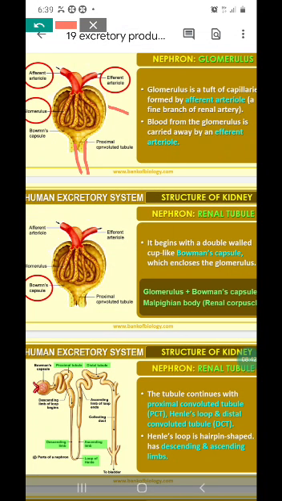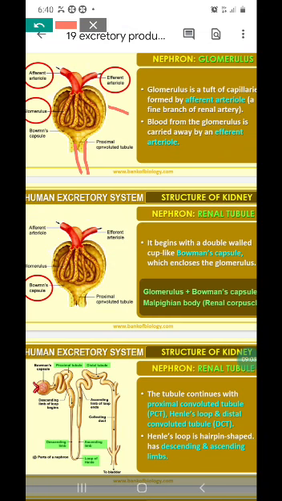Inside this Bowman's capsule, the renal artery that enters the kidneys at the pelvis region will divide into branches, which are called arterioles or afferent arterioles. Each of the afferent arterioles enters each of the nephrons.